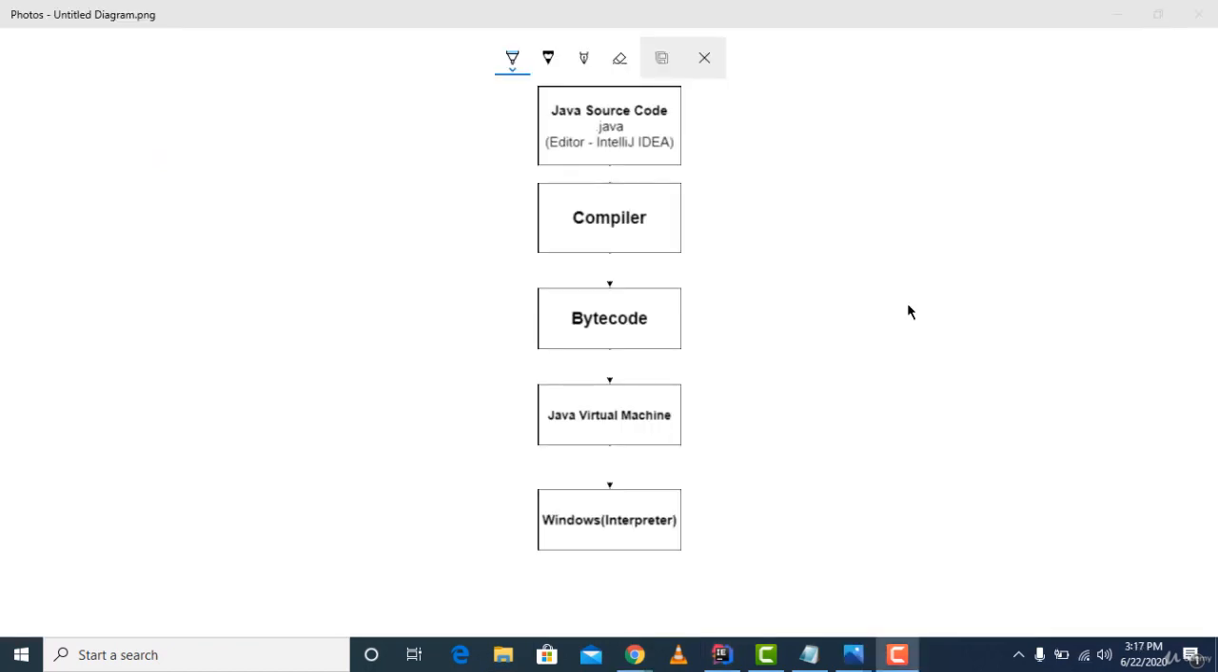Hey guys, welcome. So again, let's study the execution of Java code, like how our Java code actually gets executed in our computer. What will happen if I write my code and press enter, say run my code? Let's start with an analogy.